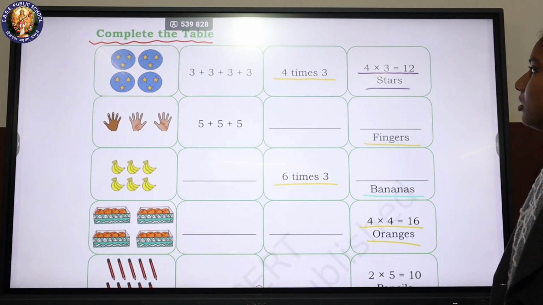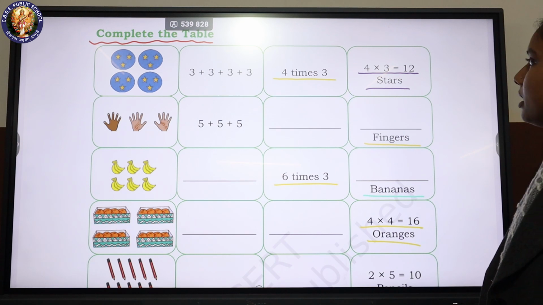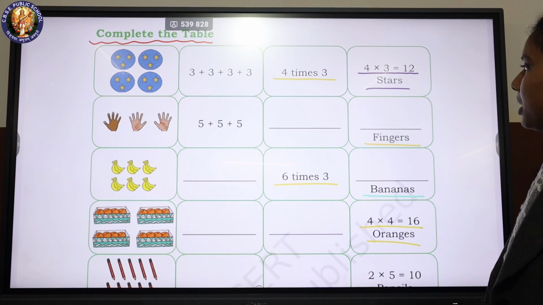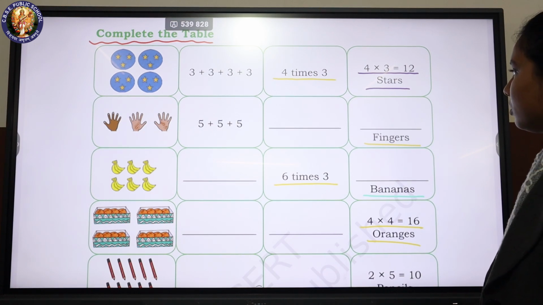Complete the table. 3 plus 3 plus 3 plus 3. 4 times 3. 4 into 3 is equal to 12 stars. 5 plus 5 plus 5.